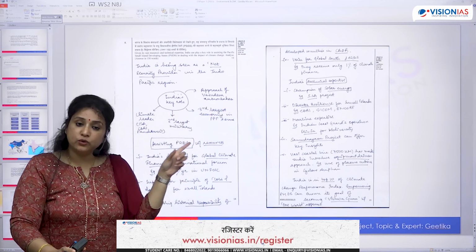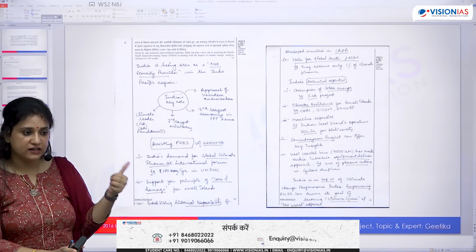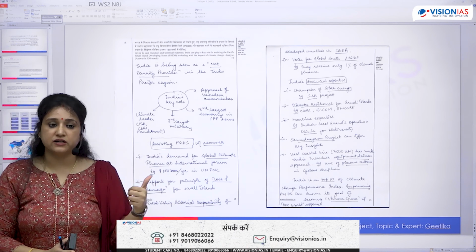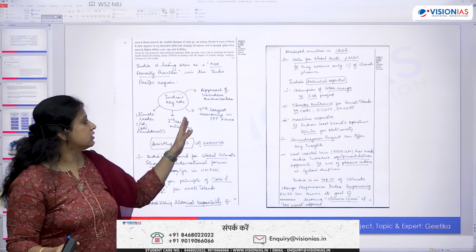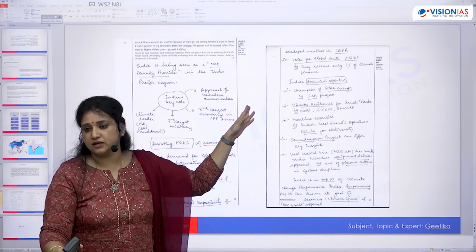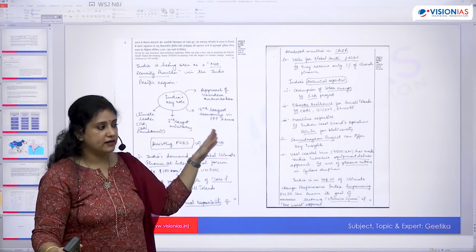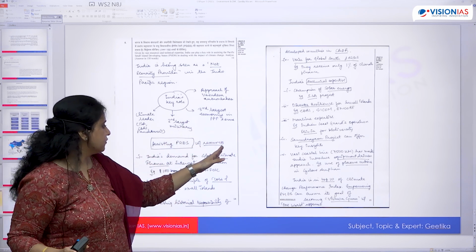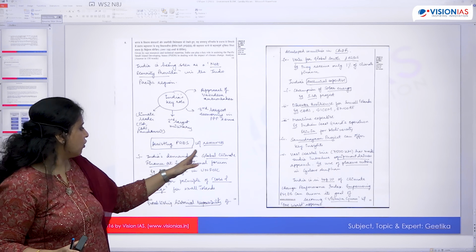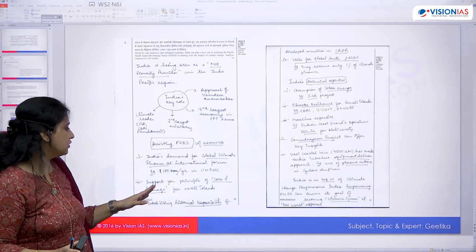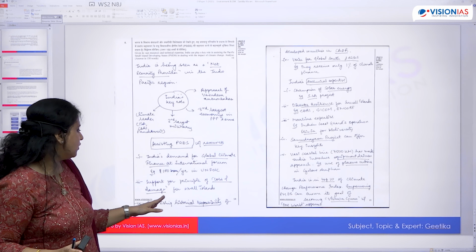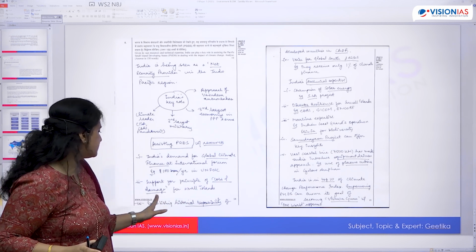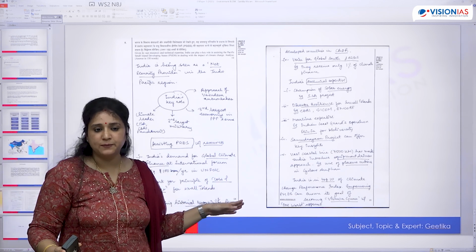So not only is she mentioning the important initiatives that India has taken, she mentions the soft side of our diplomacy as well. And then India's economic strength. Then assisting states with resources. Then she talks about the need for global climate finance, the support principle of loss and damage. What is the loss and damage principle?